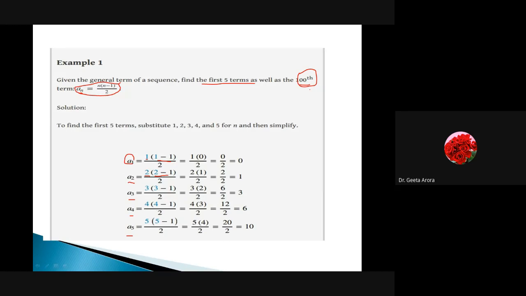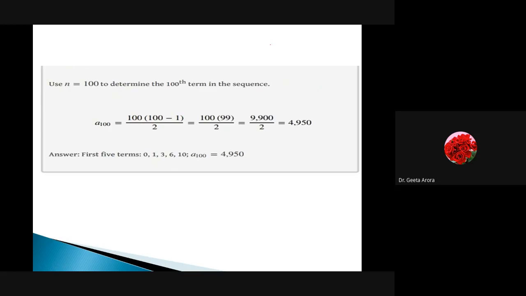Hope you have done the calculation. So the answer is that we just have to put n is equal to 100 to determine the 100th term of the sequence, and we will get a100 is equal to n, means 100 into 100 minus 1 by 2. Correct? So 100 by 2 is 50. Either I multiply 50 with 99, or I can say 99 by 2 into 100. In both ways we can get the answer, which is coming as